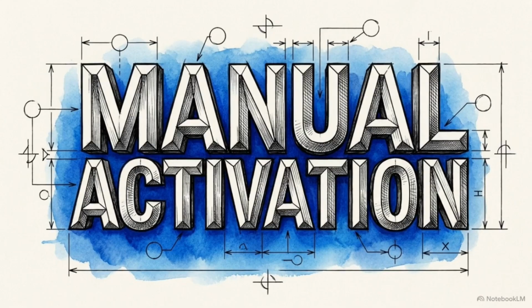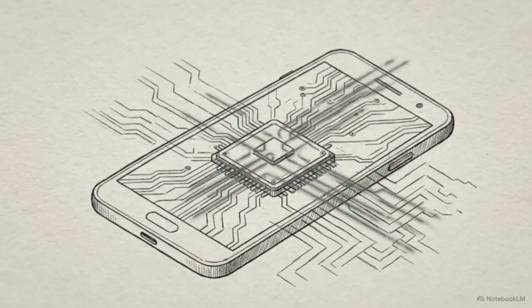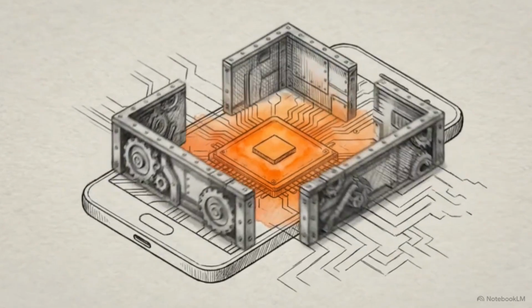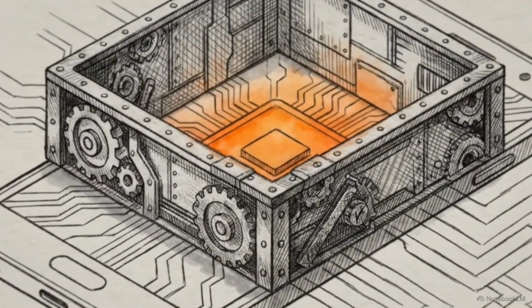Due to this high computational cost, the feature relies on opt-in deployment. It remains disabled by default, requiring users to actively turn it on in the Google Phone app settings or during an active call. While heuristic AI is highly effective at identifying human deception, its heavy footprint demands strict local isolation. Conversational security is ultimately a resource management problem.